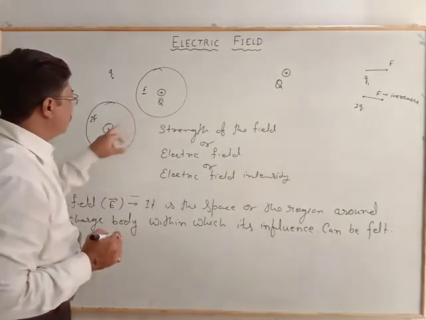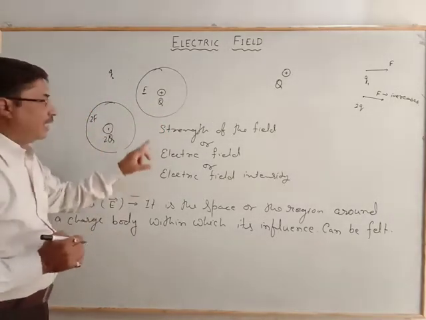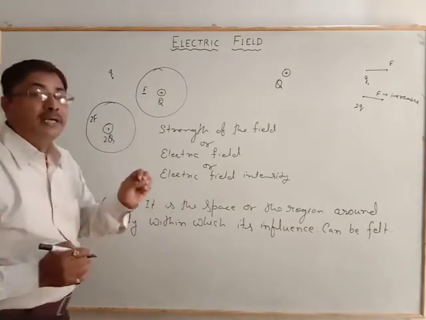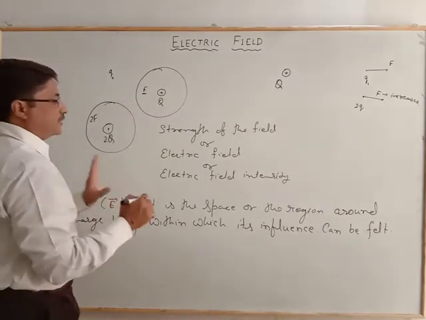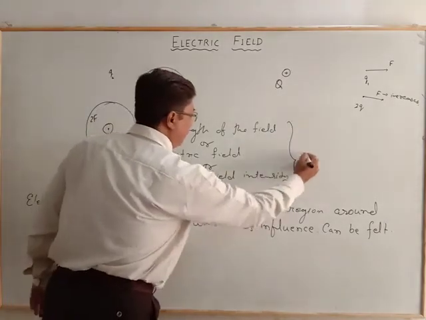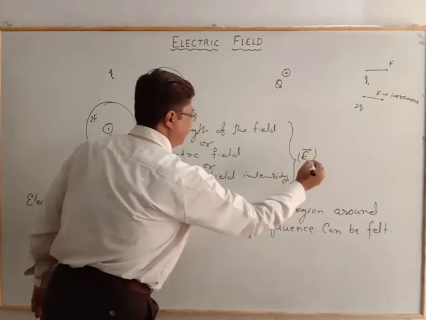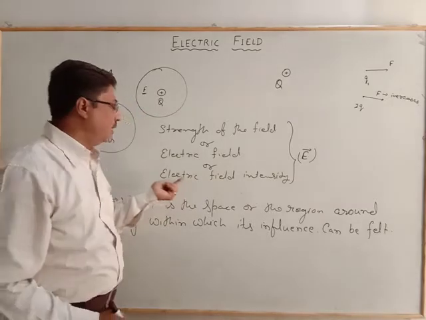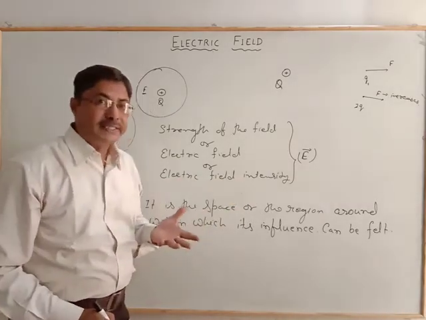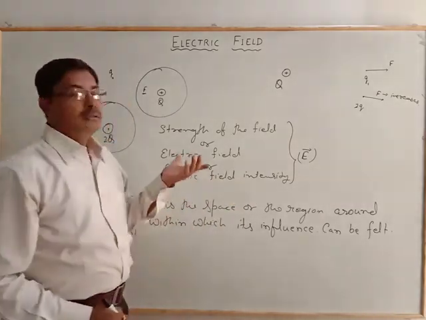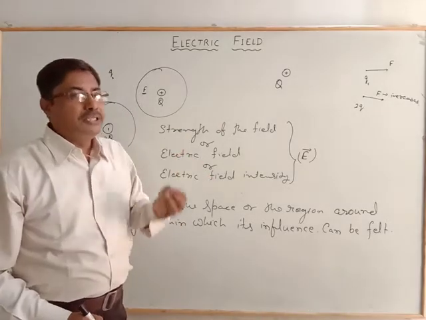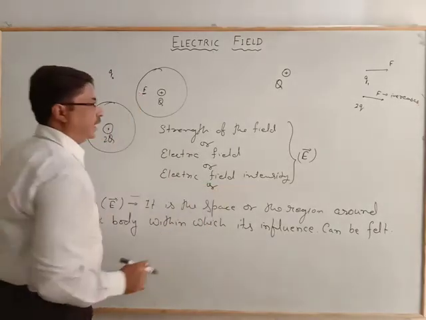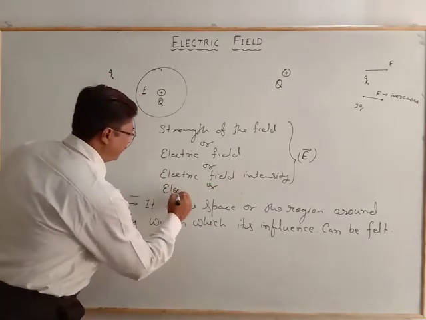That means 2Q has the greater electric field, or we can say greater field intensity. All of these are the same and have the same value, the electric field E. Whether you say the strength of the field, the electric field, the electric field intensity, or the electric field density, it is all the same.